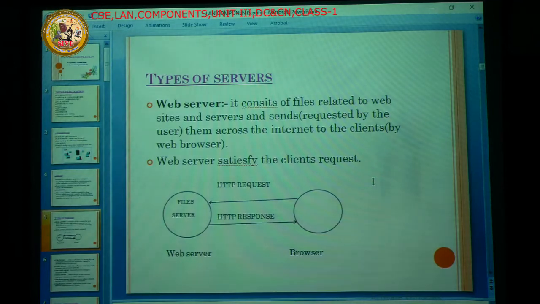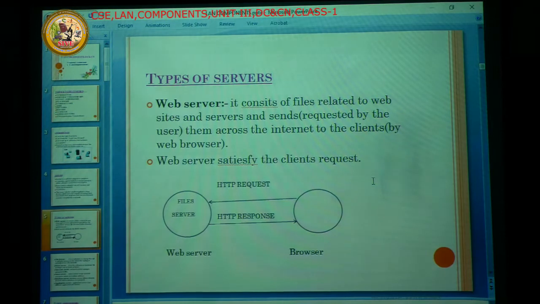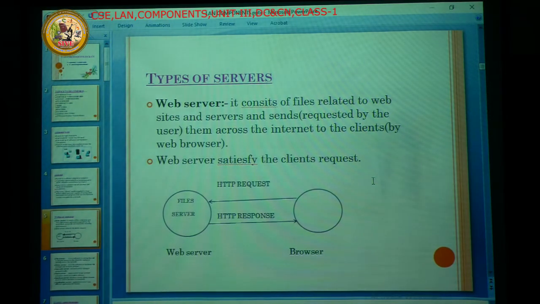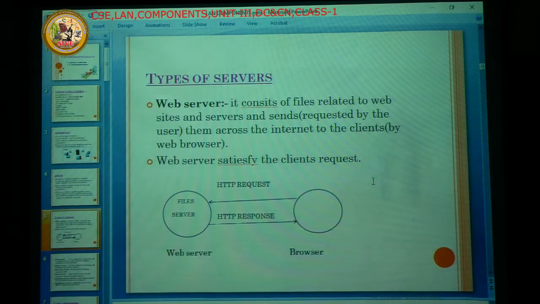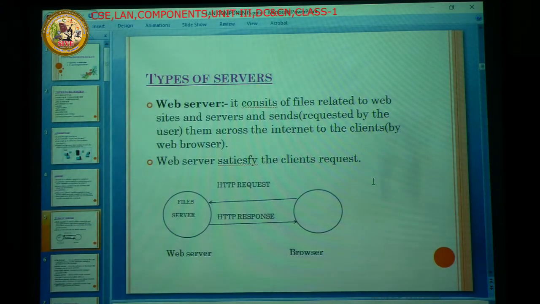Here, when I enter my Gmail username and password and submit them, it goes to the server. Here the server verifies my username and password and gives the response to the user.